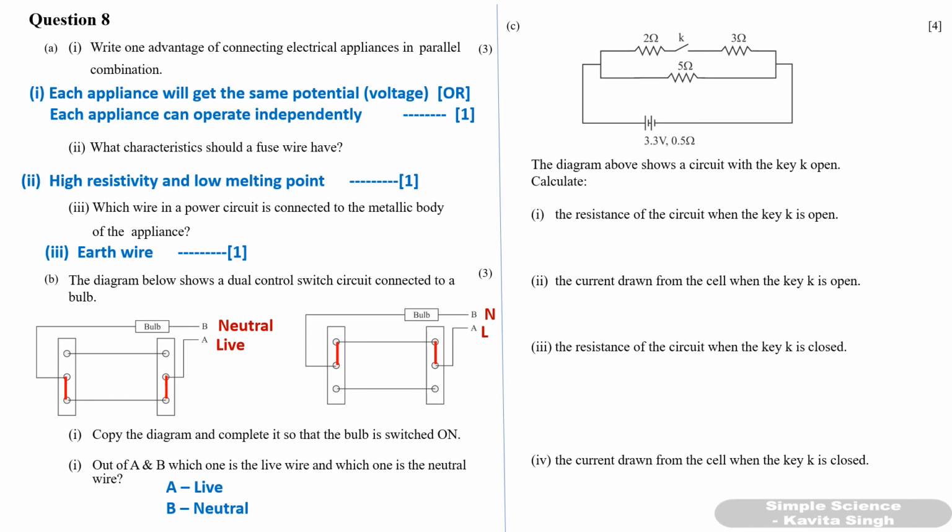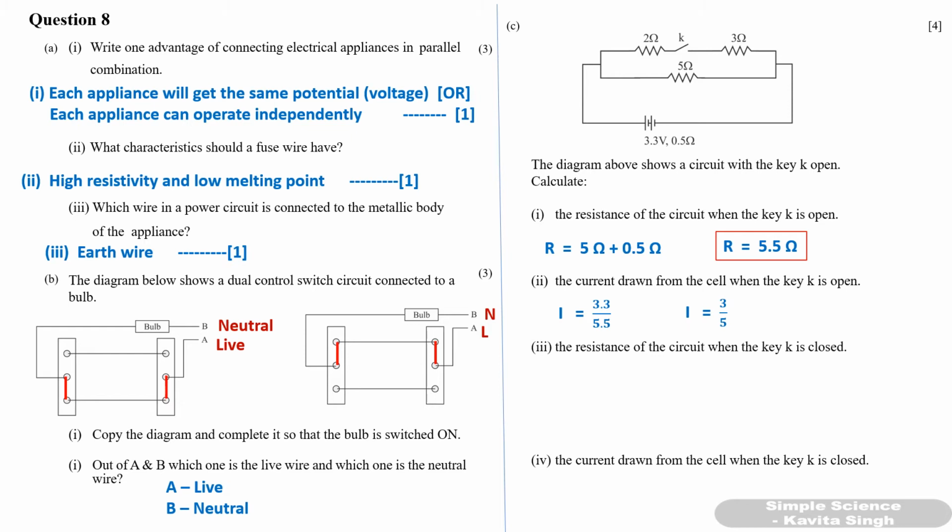So when key is open, the total resistance is equal to 5 ohm, the external resistance, plus internal resistance 0.5 ohm, that is 5.5 ohm. Okay. Second part is the current drawn from the cell when the key K is open. So when the key is open, what is the current drawn? So current I is equal to V by R. V is how much? 3.3, and R is how much? 5.5 when key is open.